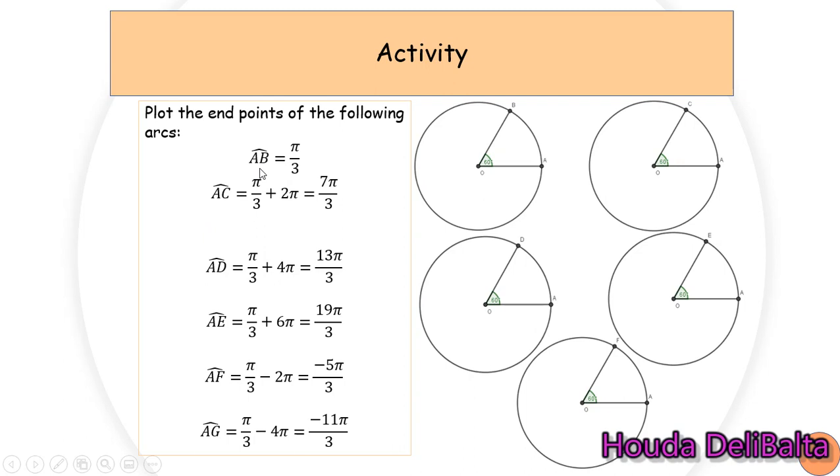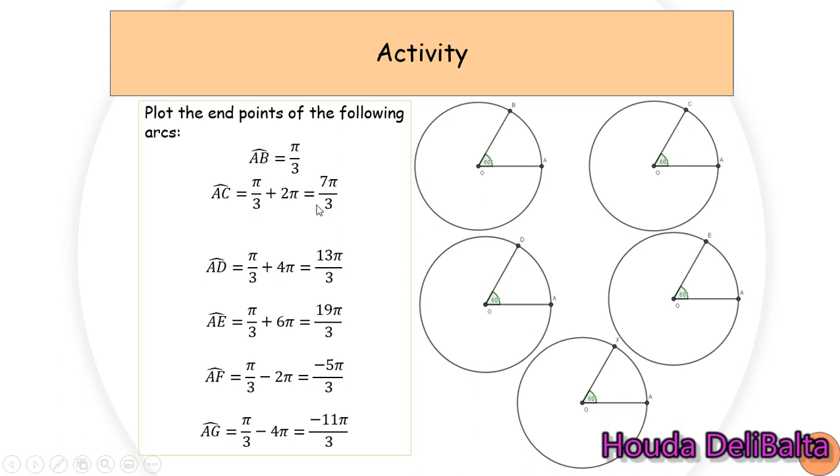Okay, so for example, arc AB measures pi over 3, which corresponds to 60 degrees. As you know, we can simply replace pi by 180 divided by 3 to get 60. Here is the second circle corresponding to arc AC, which is equal to pi over 3 plus 2 pi, which is actually equal to 7 pi over 3.